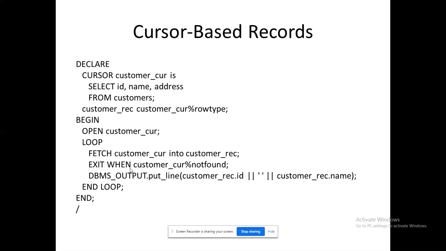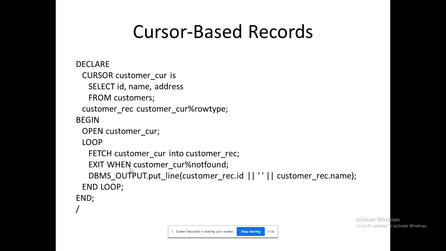That is the reason why cursor based records. Table based records means the %ROWTYPE will help me store only one record. That record consists of multiple fields. When the same %ROWTYPE is used with my cursor based records, it conveys that it consists of n records of a table.